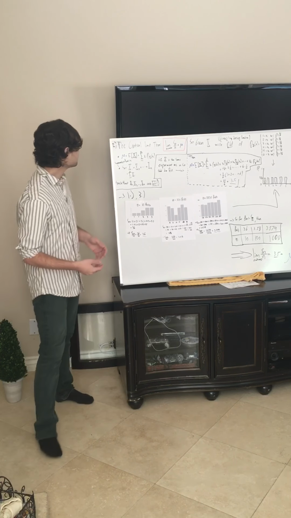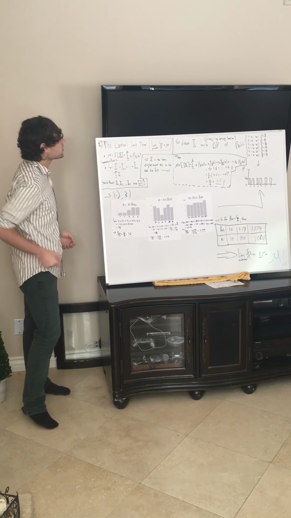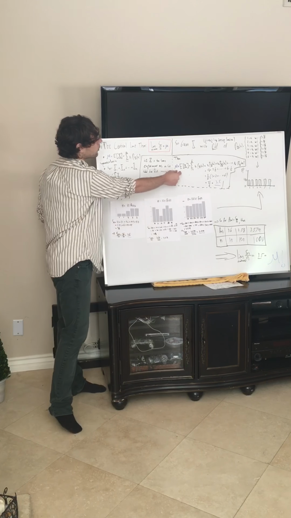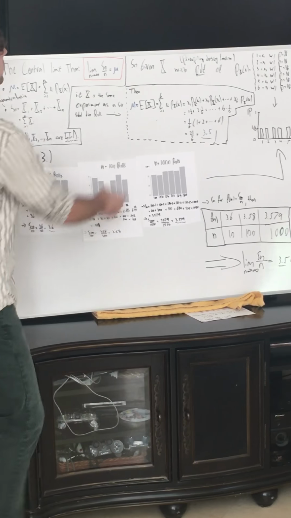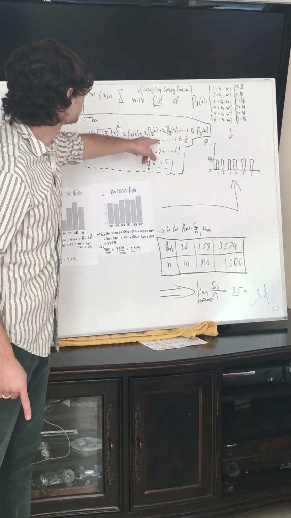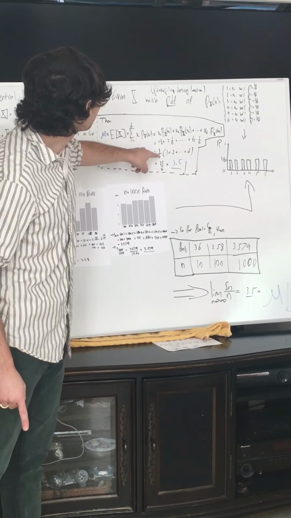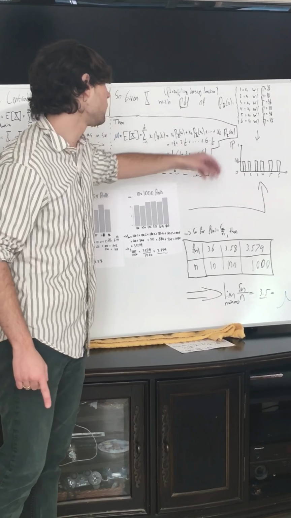So anyways, given that the central limit theorem says this in part, let us find what mu is using this notation. So mu is equal to the expectation of x, which is equal to the summation of xi times the probability density function at xi. This turns out to be x1 times the probability density function at x1, continuing this pattern, plus x6 times the probability density function at x6. Substituting in our values, we have 1 times 1/6 plus 2 times 1/6, continuing the pattern, plus 6 times 1/6. Factoring out a 1/6 from each term, we have 1/6 times 1 plus 2 plus all the way to plus 6.